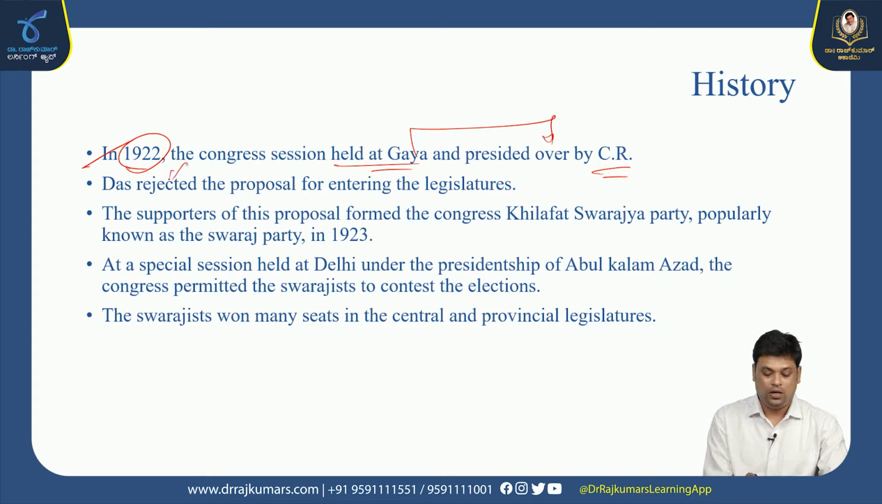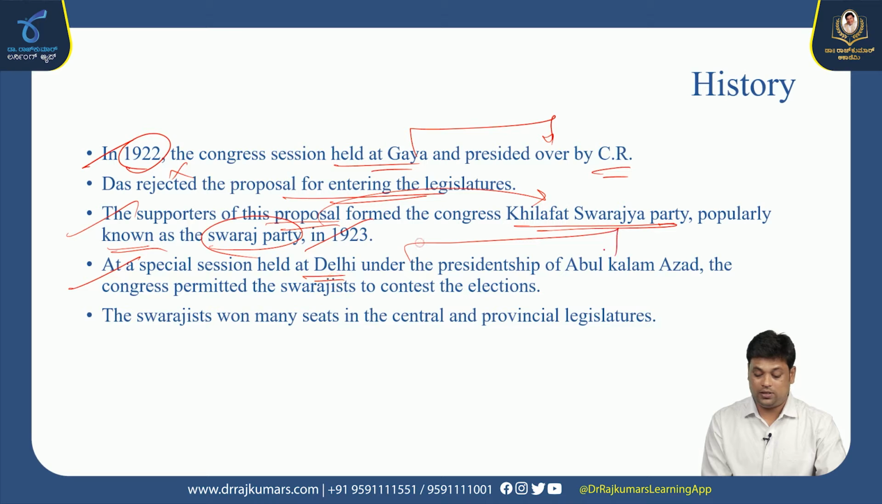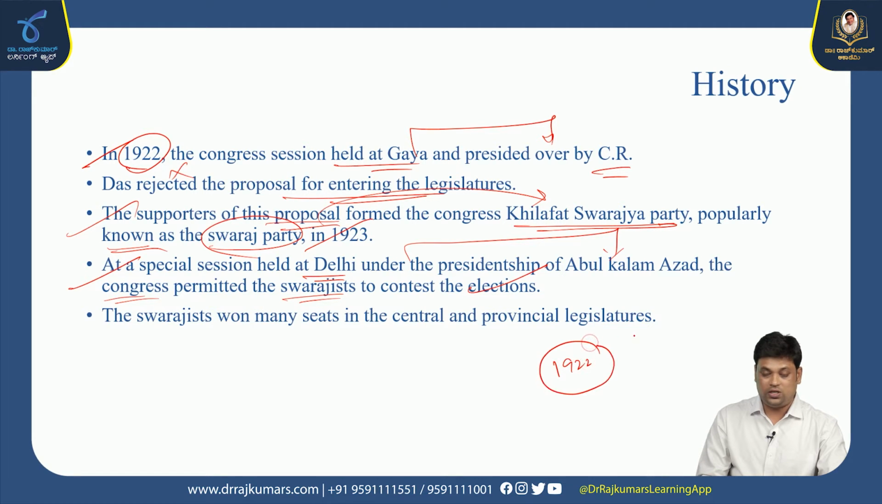In 1922, the Congress session was held at Gaya and presided over by C.R. Das. He rejected the proposal for entering the legislature. The supporters of this proposal formed the Congress Khilafat Swarajya Party, popularly known as the Swarajya Party, in the year 1923. At a special session held at Delhi under the presidency of Abul Kalam Azad, the Congress permitted the Swarajists to contest the election. Okay, so in 1922 it was rejected. In 1923 there was an approval. Based on that, the Swarajya Party entered into the elections.